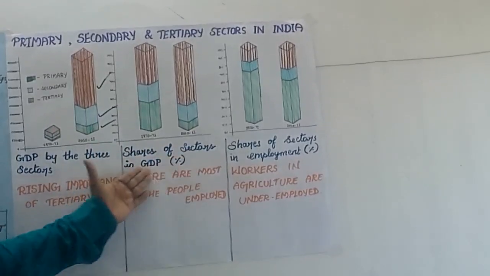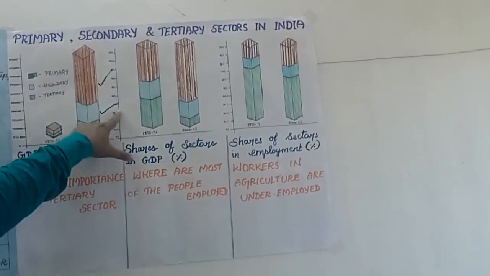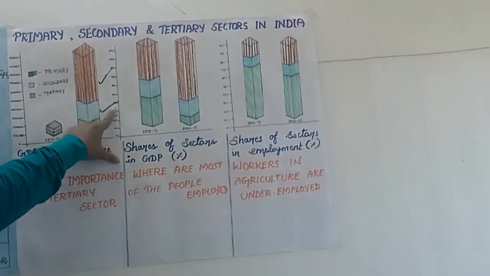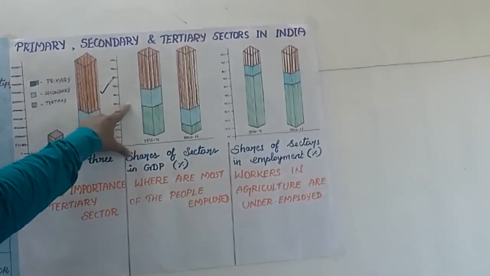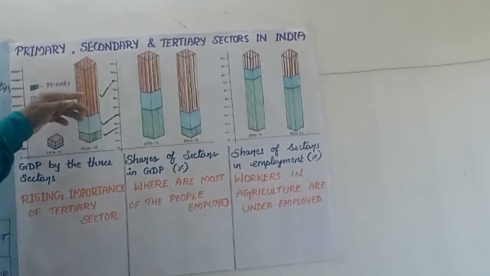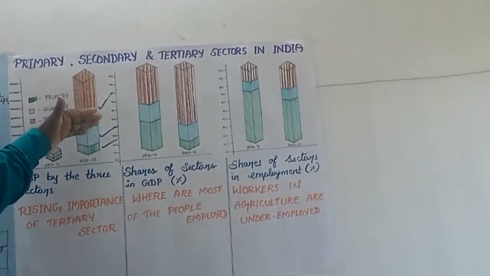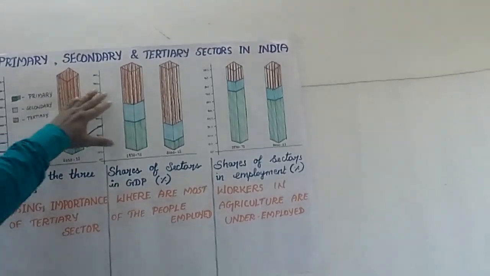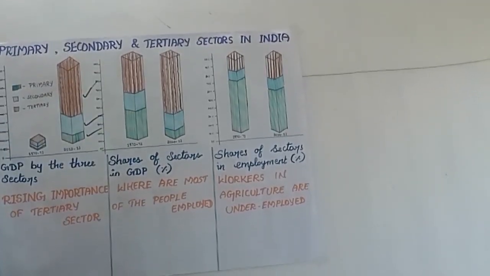This bar diagram shows the shares of sectors in GDP in percentage. See the percentage: the primary sector is 40, whereas the industrial sector is only 30, and the tertiary sector is more than 40.